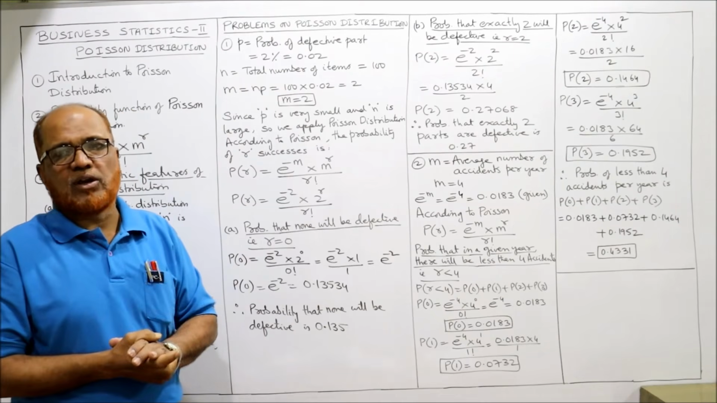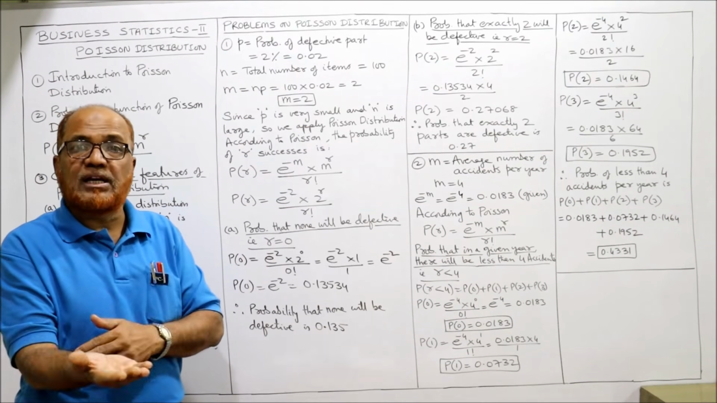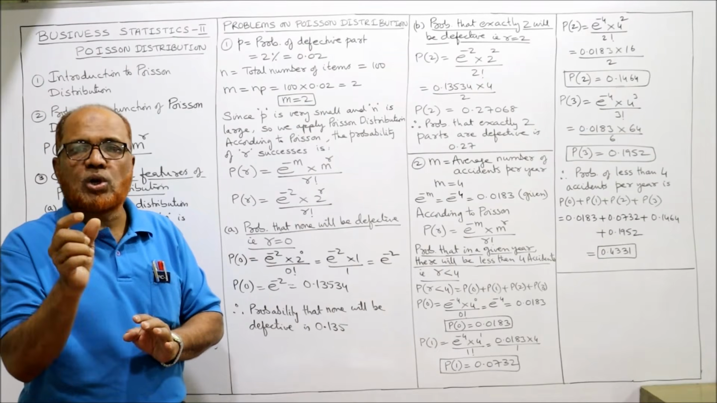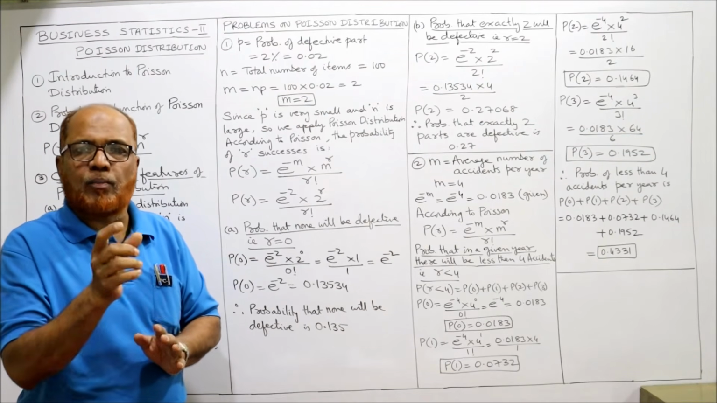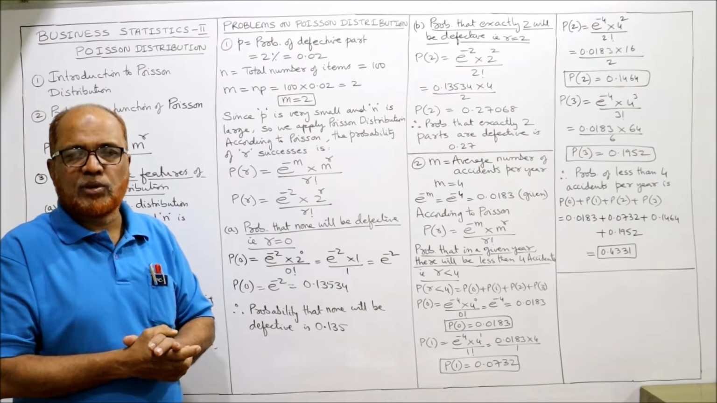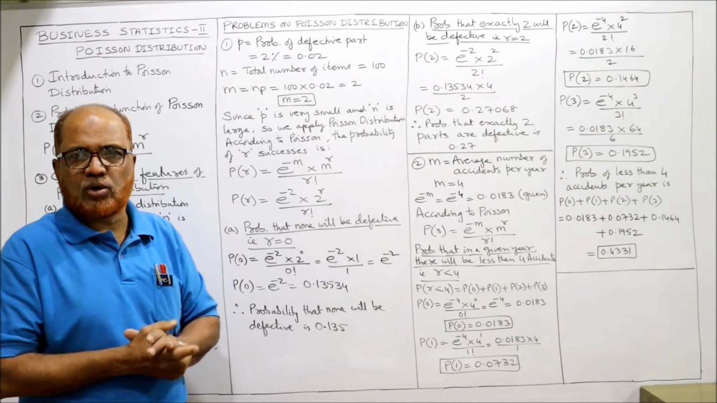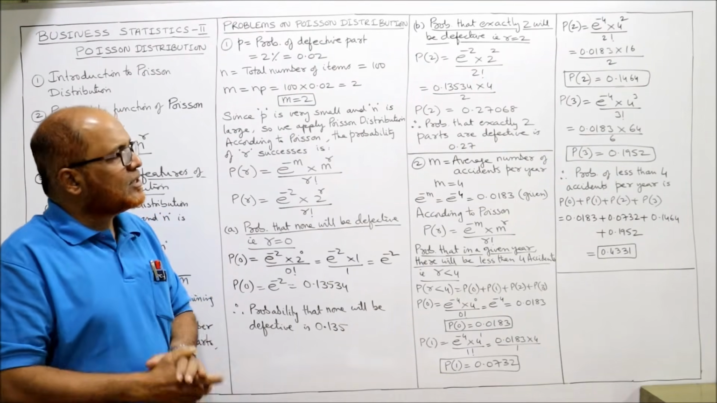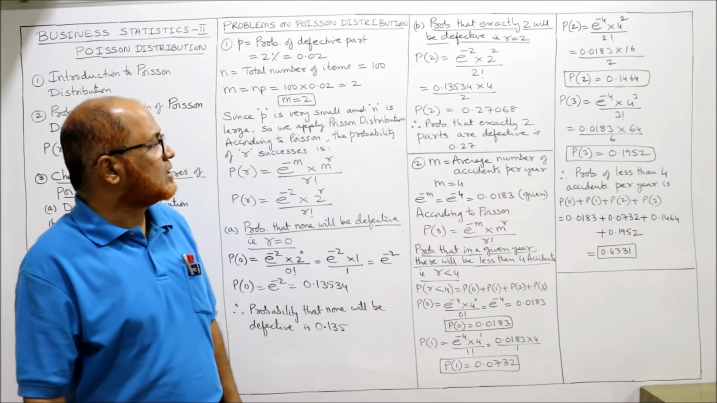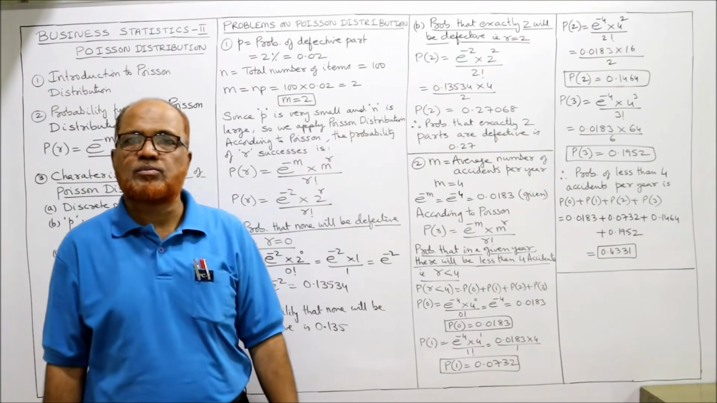In some problems, it may not be given. In that case, you have to refer to the table. The table is called the Poisson distribution table. You can get it from any textbook or from Google. Okay. So we'll continue in the next video. We have completed 2 problems.